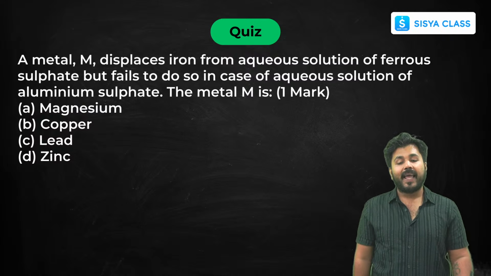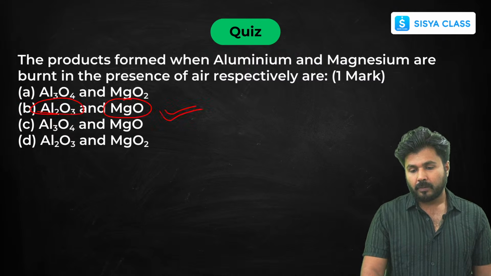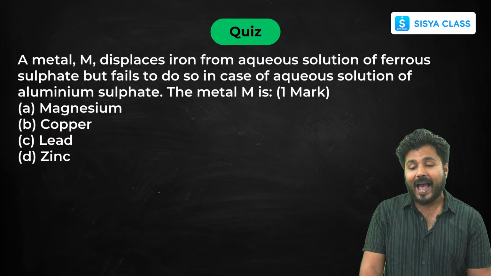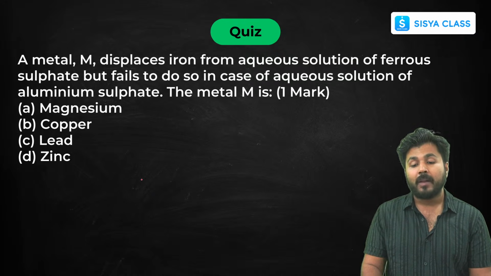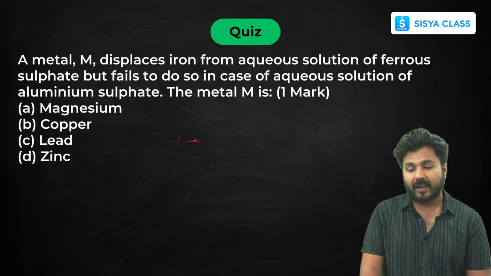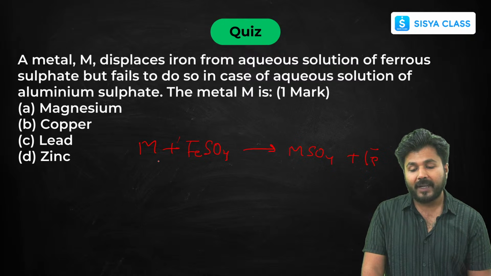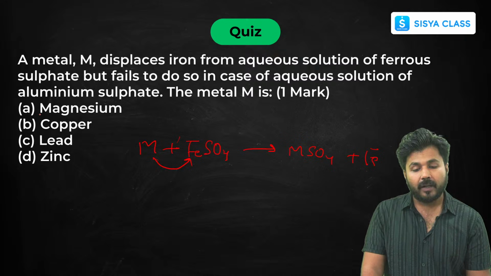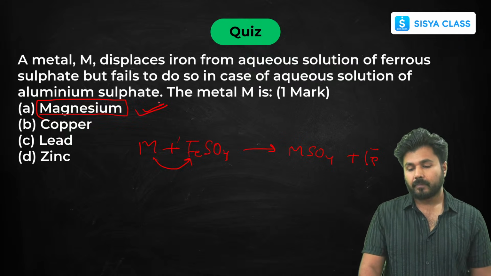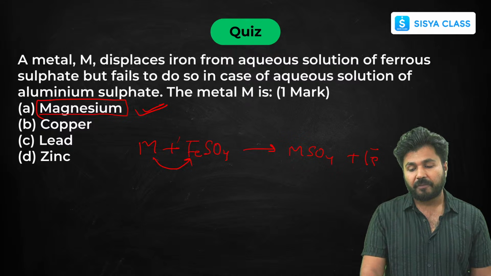Now, next question. A metal M displaces iron from iron sulfate. So there is iron sulfate and there is one metal that is displacing iron and forming this metal sulfate, and iron is displaced. So this metal should be more reactive than iron. Now which of them is more reactive than iron? Obviously magnesium. So it will be magnesium, and it forms magnesium sulfate.